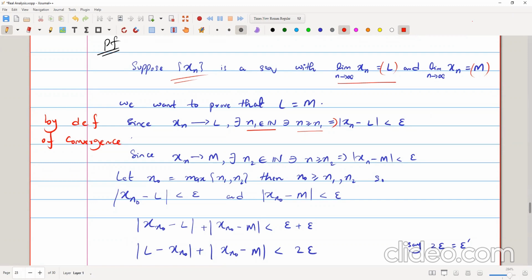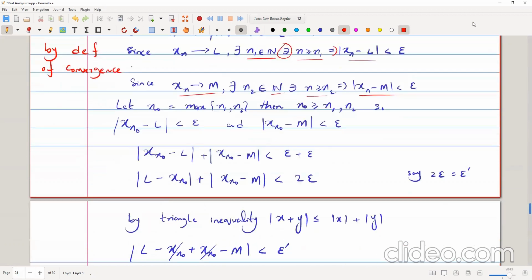So again, there exists n1 belonging to the naturals such that n greater than n1 implies the mod of xn minus L is less than epsilon. And since xn is converging to m as well, there exists some n2 belonging to the naturals such that n is greater than or equal to n2 implies that the mod of xn minus m is less than epsilon.